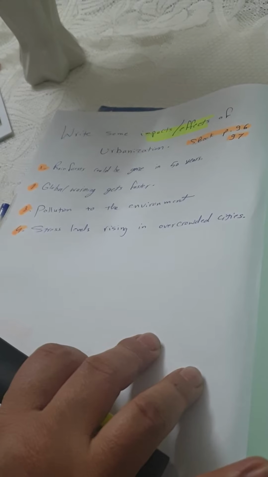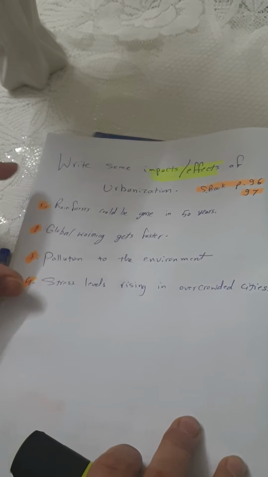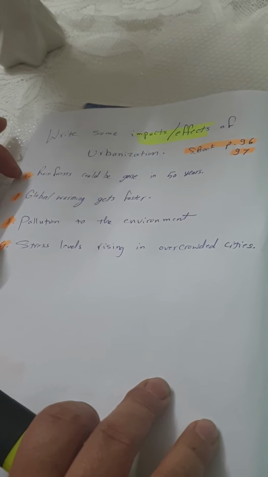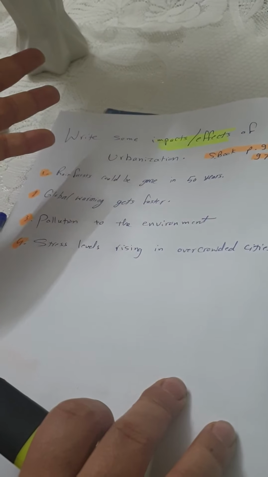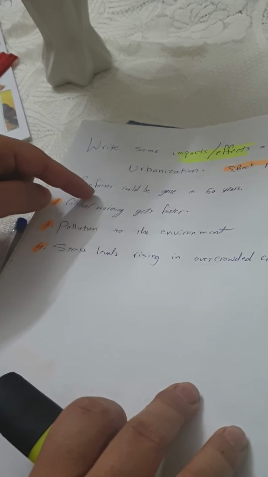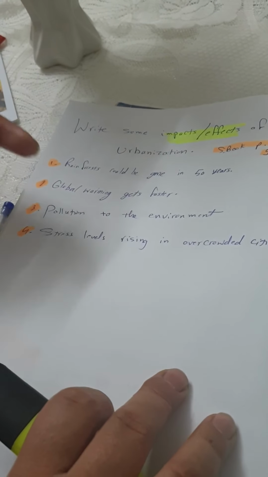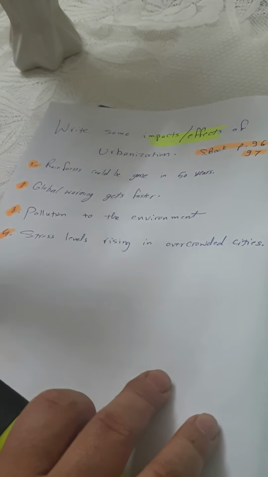Try to read them well and pick up the ones that you feel that they are most bad or the worst impacts. I picked up 4. You are free to pick up the impacts or the effects you want. Number 1, when urbanization started to be more, rainforests could be gone in 50 years. We can finish all the rainforests because every day they cut rainforests in order to change their land into cities and towns and roads and buildings.